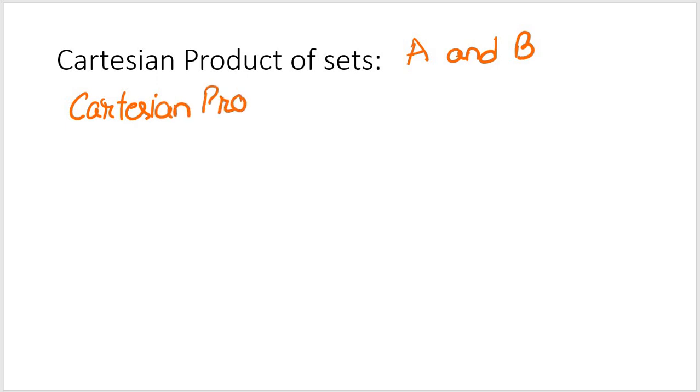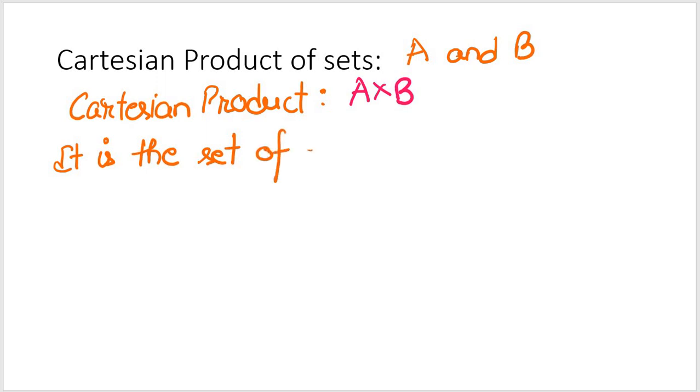So let's take two sets which are A and B. My Cartesian product will be denoted by A cross B. We'll go into the details about this Cartesian product, but it is denoted by A cross B, and it is the set of all possible ordered pairs.